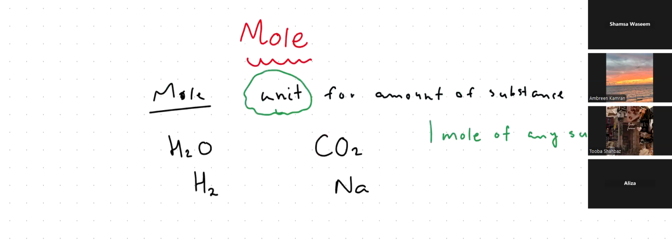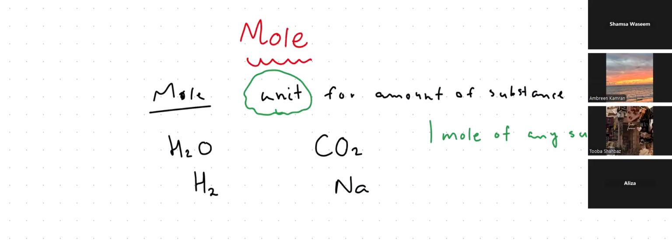So what is a mole? Mole is a unit for amount of substance, right? To say any chemical quantity, we represent it with the unit mole. Like I said, that's 1 mole of water, 1 mole of carbon dioxide, 1 mole of hydrogen, 1 mole of sodium. We just discussed it here.